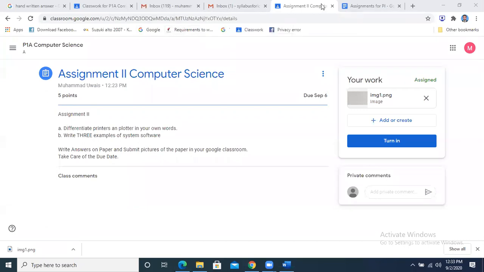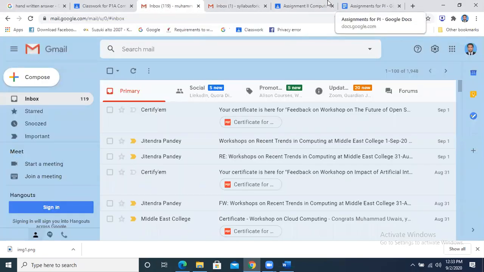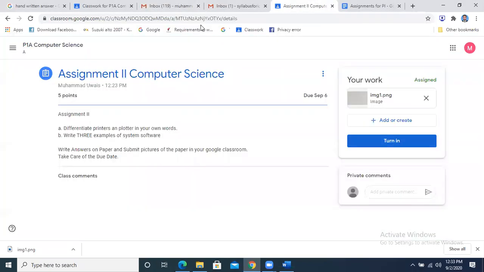You will have to leave that Google Classroom. You will not delete it, you will leave it. If I leave from here, I will be left from my classroom, so that's why right now I am not leaving.